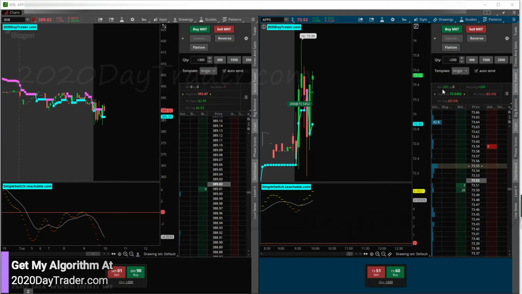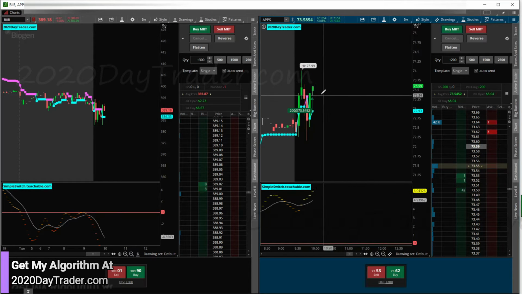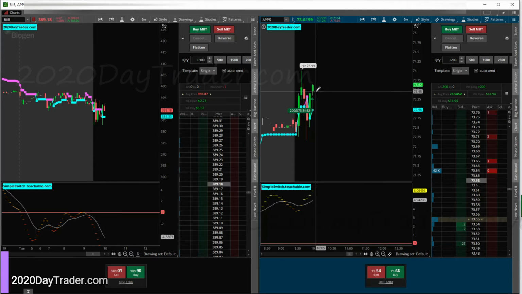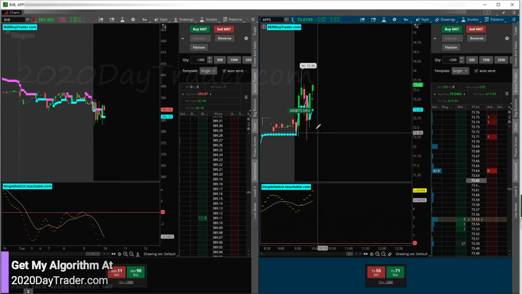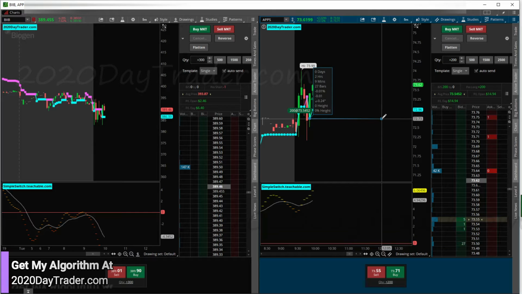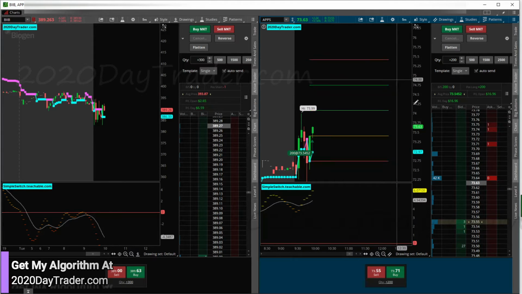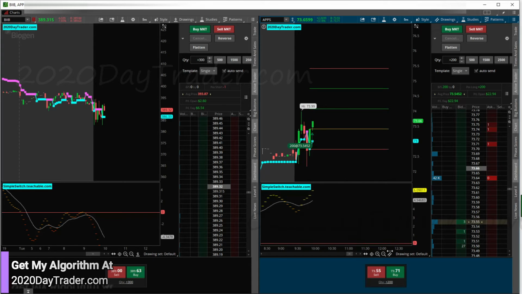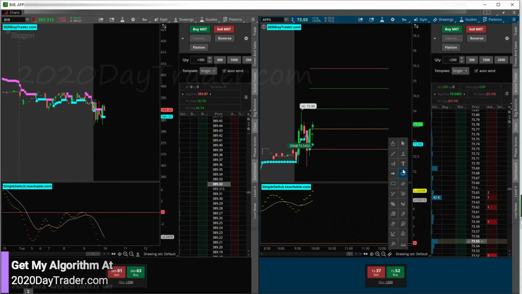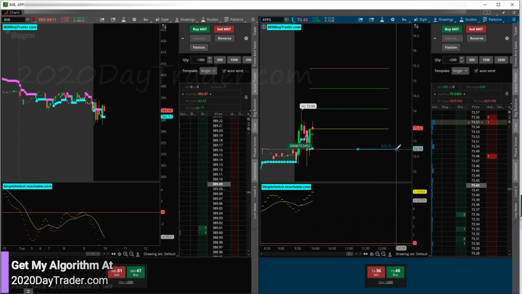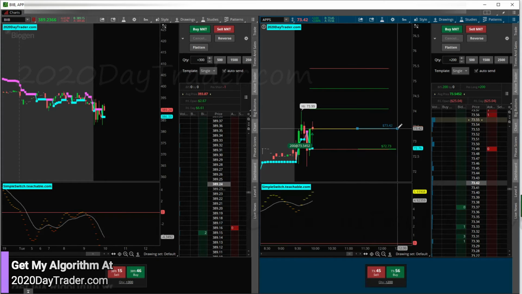All right, so I popped back in here just in time to see APPS. By the time I hit the button to buy, it was red, but by the time it bought, it looked like it was green. Let's mark it up real fast and see where we end up getting in compared to the algo. I don't even know if I have enough share size to really make money on it, but I didn't want to buy too many shares. And I didn't have time to calculate because, like I said, I'm in and out of the office. So it's one of those days I probably shouldn't even try to trade, but I want to make content.